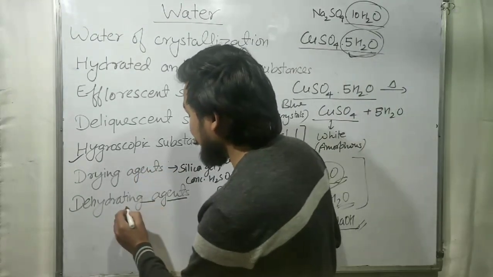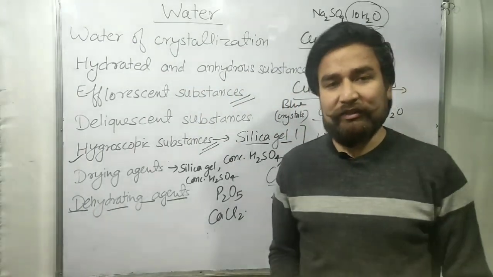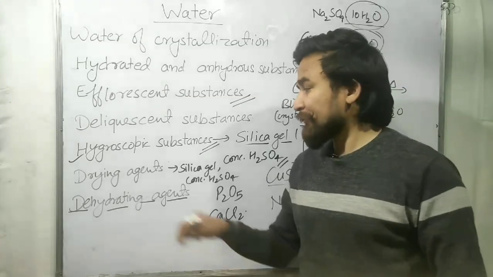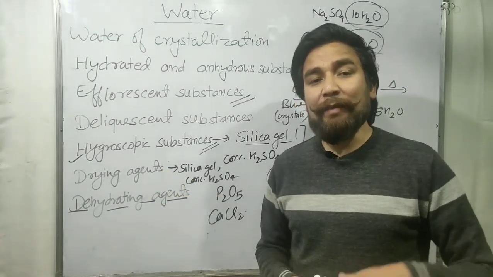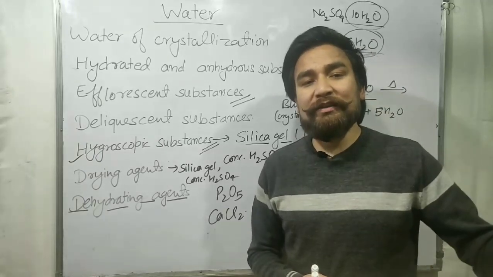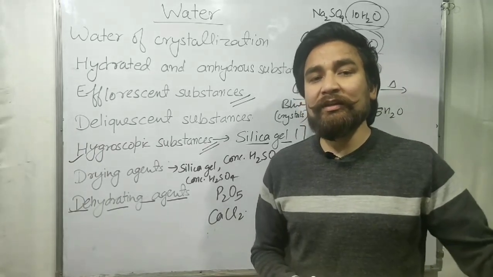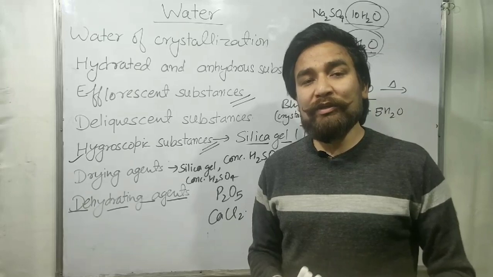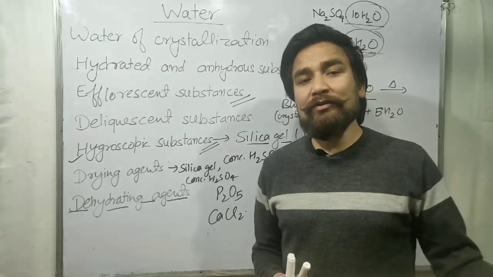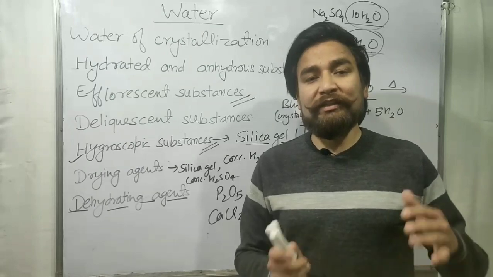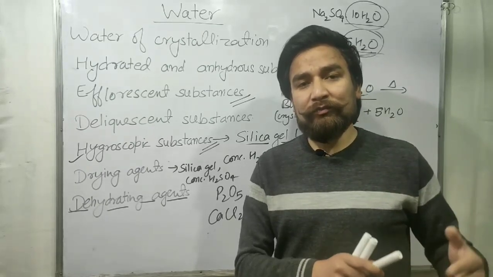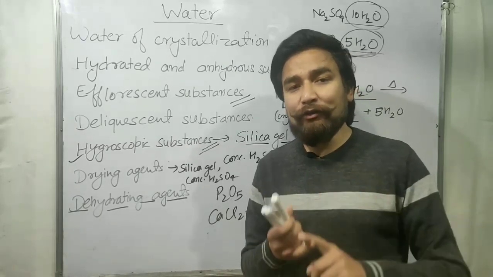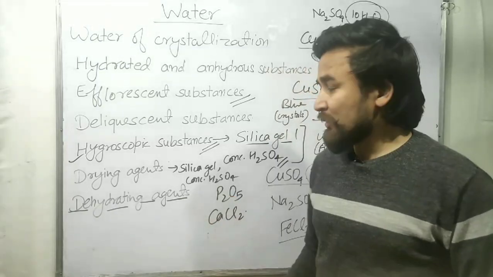Now dehydrating agents, or you can say dehydrating substances. Dehydrating agents are quite different from drying agents. Drying agents absorb the moisture which is present in the form of water molecules. So they generally absorb the water. But dehydrating substances are those substances which absorb the components of water from other molecules. They generally don't have moisture in the form of water, but they have the components of water, means they have hydrogen and oxygen. So these substances are called dehydrating agents.